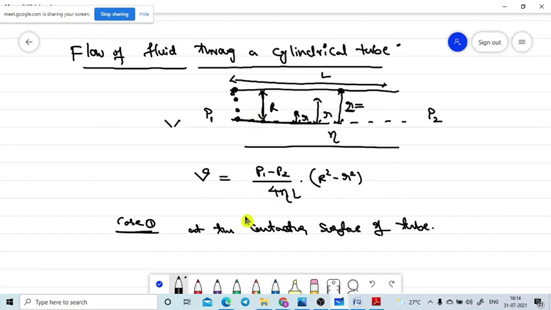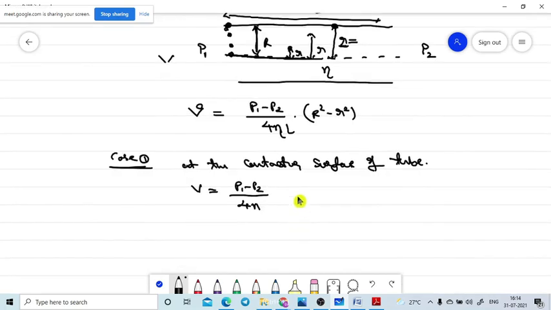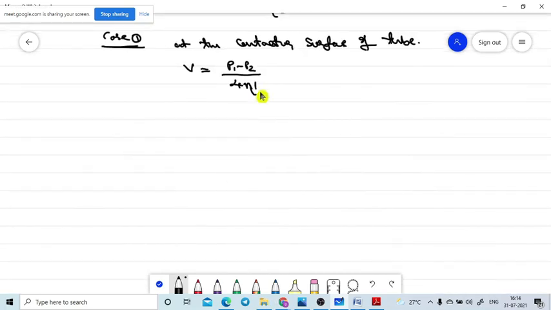If you substitute in this equation, V is equal to (P1 minus P2) divided by 4ηL, into (capital R square minus small r square). Because small r will become capital R at the contacting surface of the tube, these two values are equal, so the multiplication will become 0. V is equal to 0.